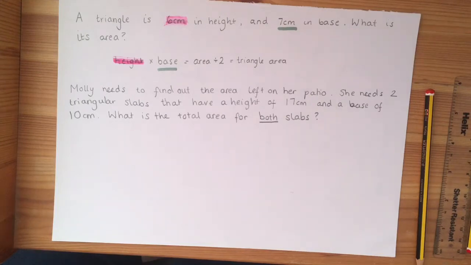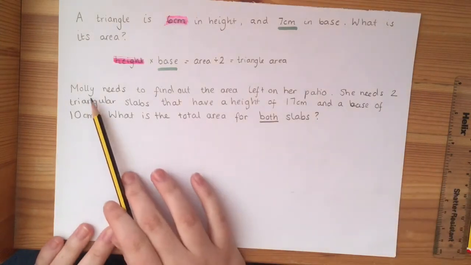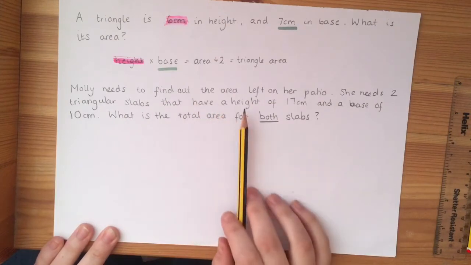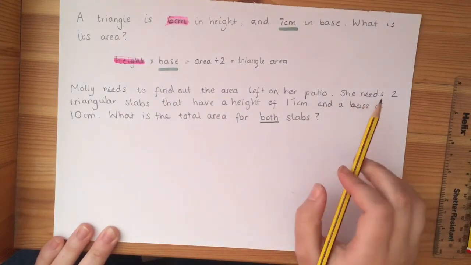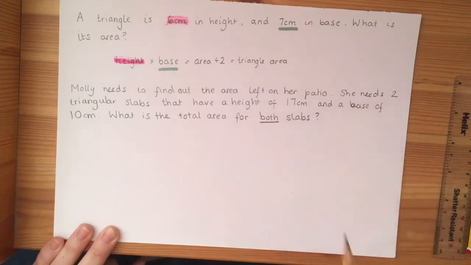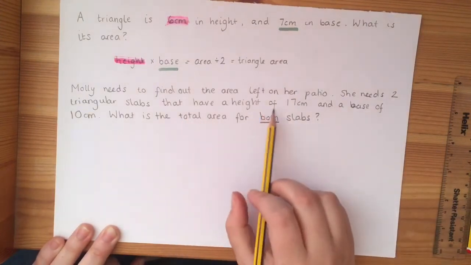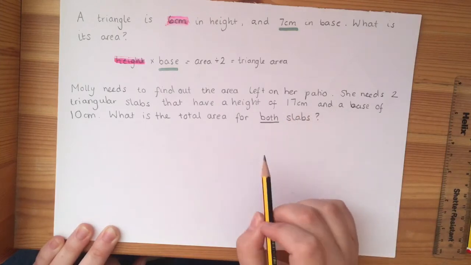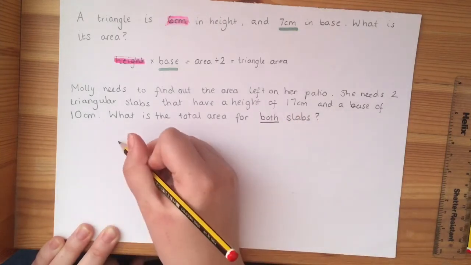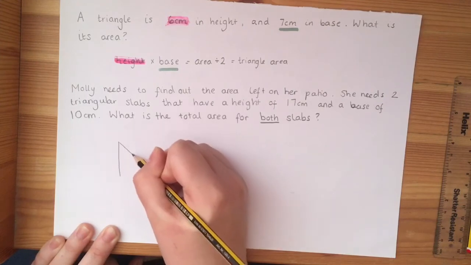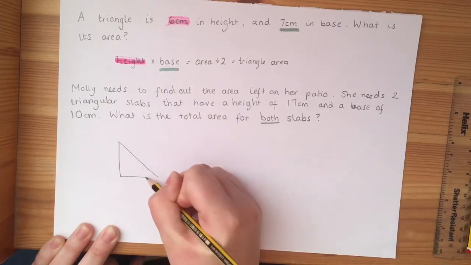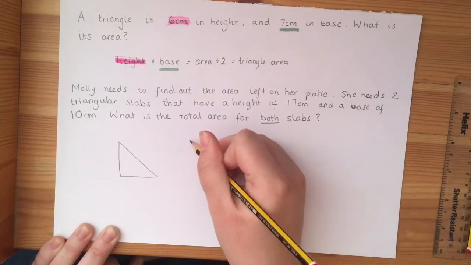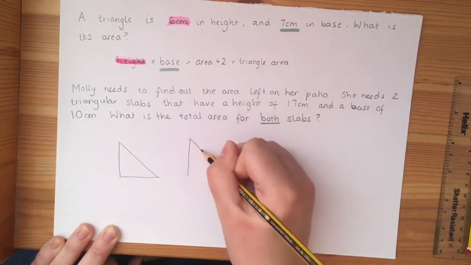Okay, super. I will go through the answer with that one with you in a second, but for now, let's have a look at the second question first. So, Molly needs to find out the area left on her patio. She needs 2 triangular slabs, so 2 triangles, that have the height of 17 centimetres and a base of 10 centimetres. So we can see here that she wants 2 triangle slabs. Now always draw with a ruler. I'm doing it quickly to show you, but always draw with one. So she wants 2 of them.